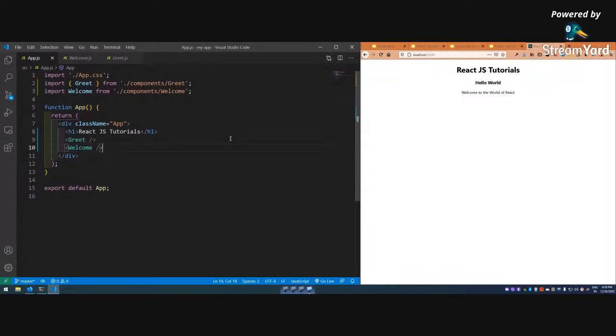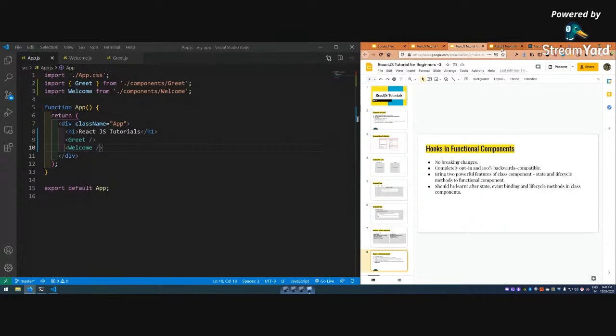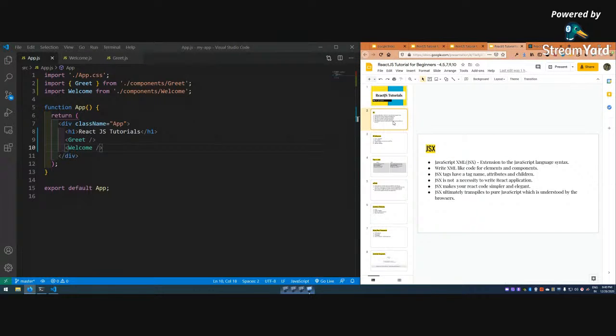Let me see what we are going to do next. We are going to learn about JSX, I think. Yeah, we should learn about JSX first. As I was telling about JSX, again, I think I have some slides for that, so it's better to start with the slides. Two slides are there. Yeah.